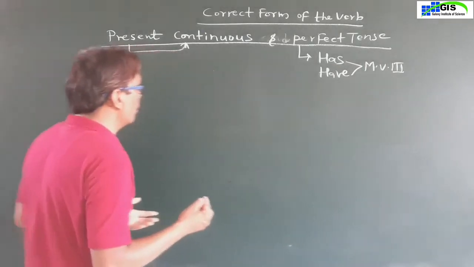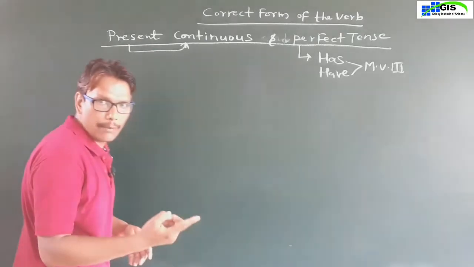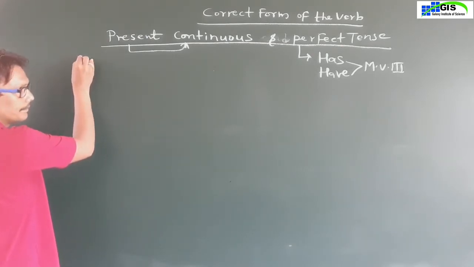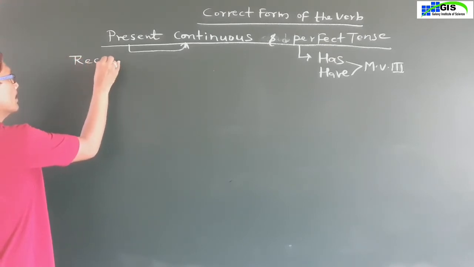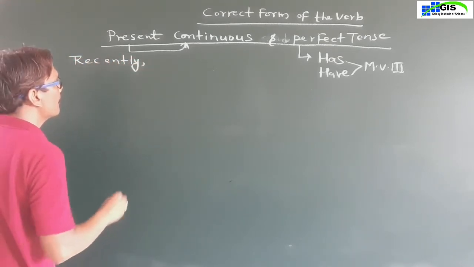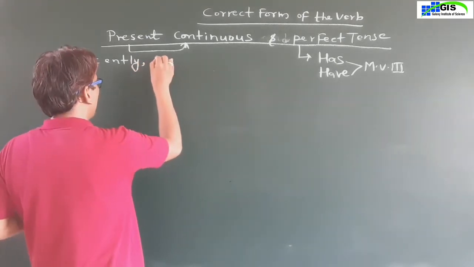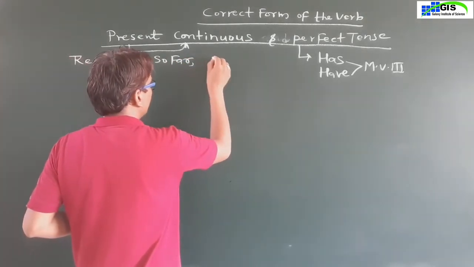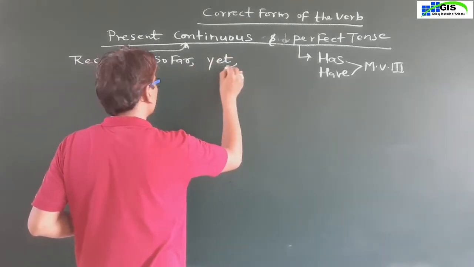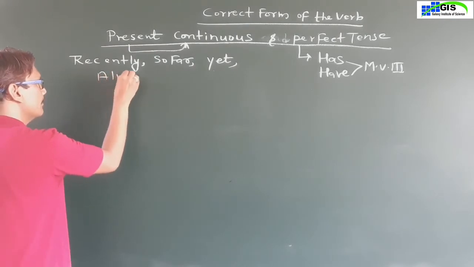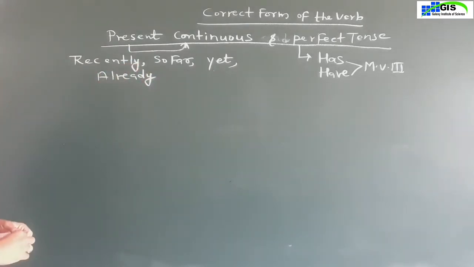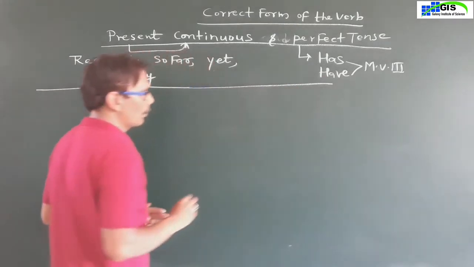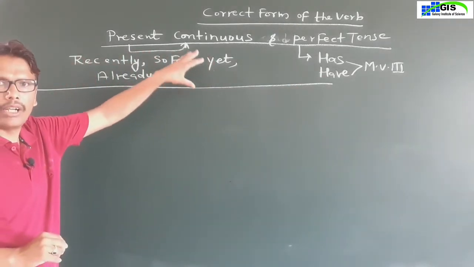But we have to write has or have plus verb third form in the blank only when you get the adverb of time such as recently, so far, yet, or already. Okay, these are the adverbs of time.